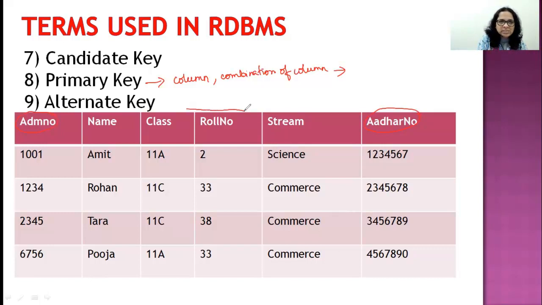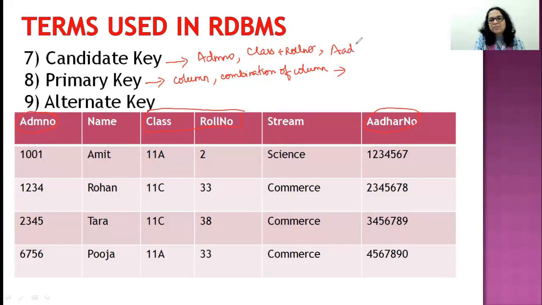But if you talk about this combination, that is class along with roll number. Class 11A, roll number 2. How many students will you find there? 1. So that means a combination of class along with roll number can also be a candidate. So in this scenario, what are your candidates for the post of primary key? Admission number can be made the primary key. Class along with roll number, not class alone, not roll number alone, but a combination of class along with roll number, and Aadhaar number. These could all become the primary key. So they are the candidate keys.